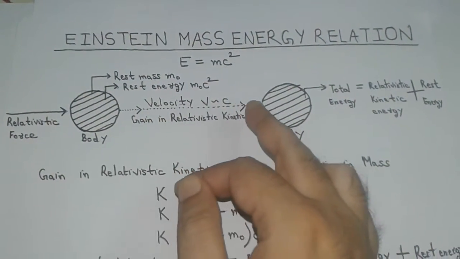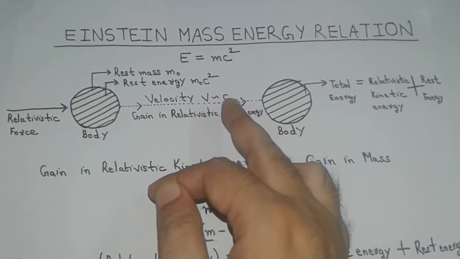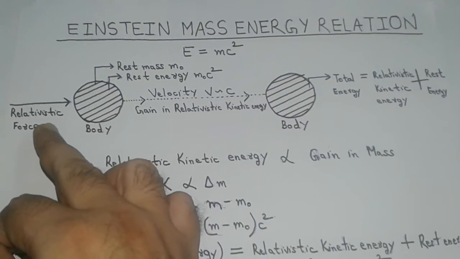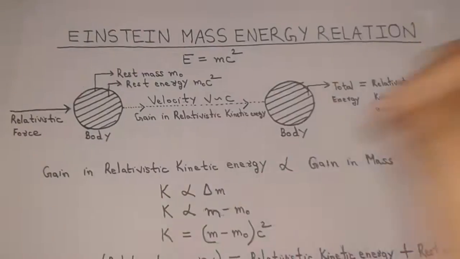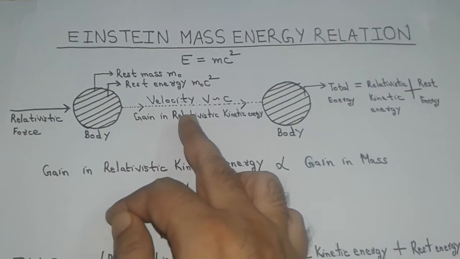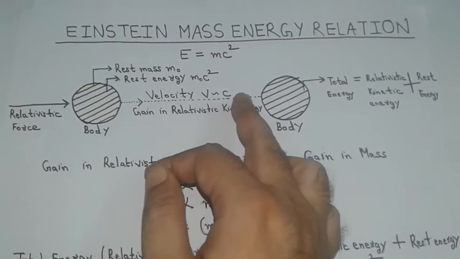Let the body begin to move with a very high velocity v, which is comparable to the velocity of light, on experiencing a relativistic force. At such a high velocity, the gain in relativistic kinetic energy by the body is very high.